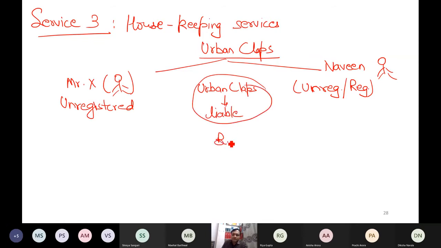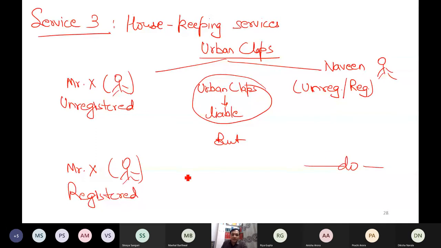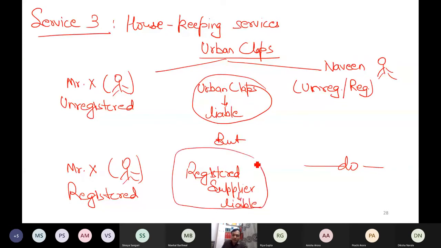But if Mr. X is registered, then who is liable? Not Urban Clap, but the registered supplier is liable. This is the point. And with this, I come to the end of the topic, levy and collection.